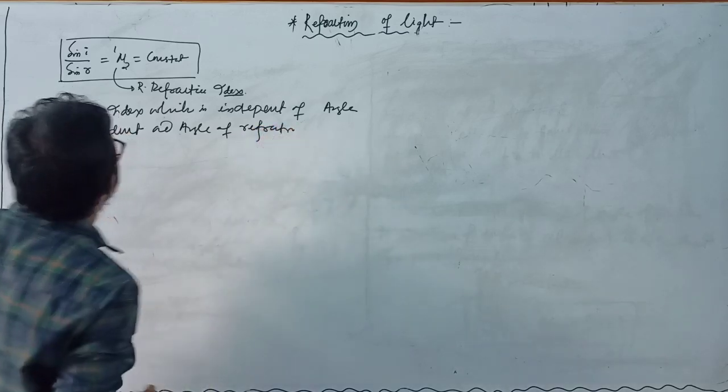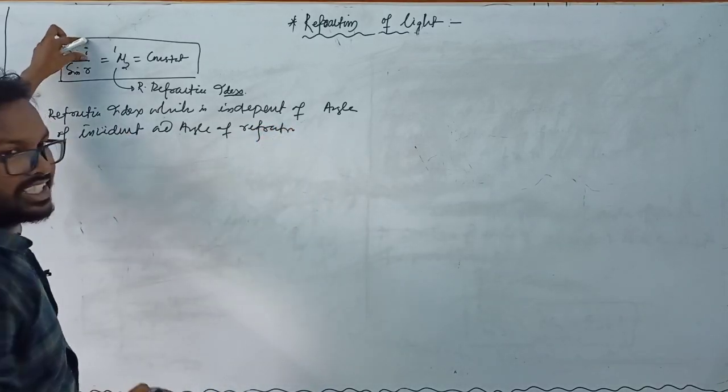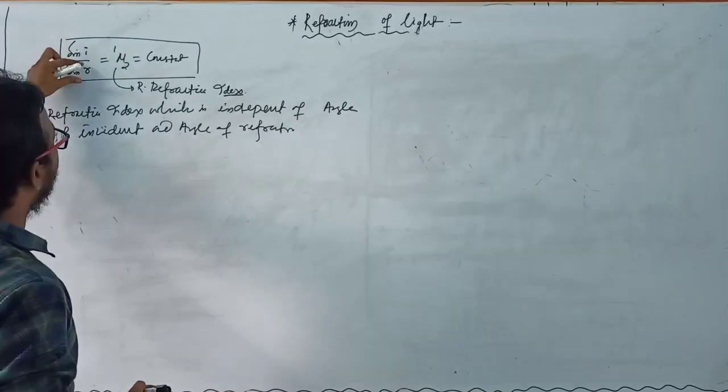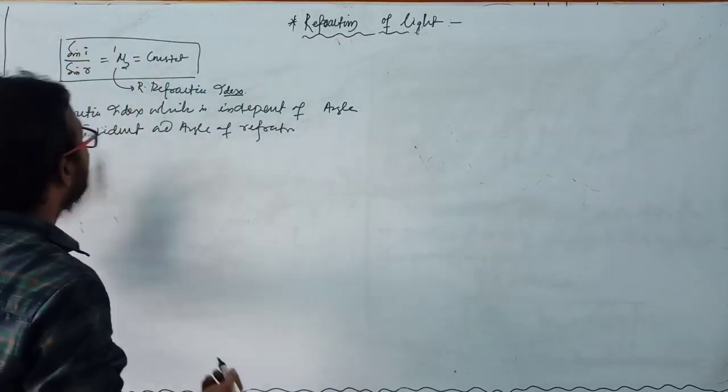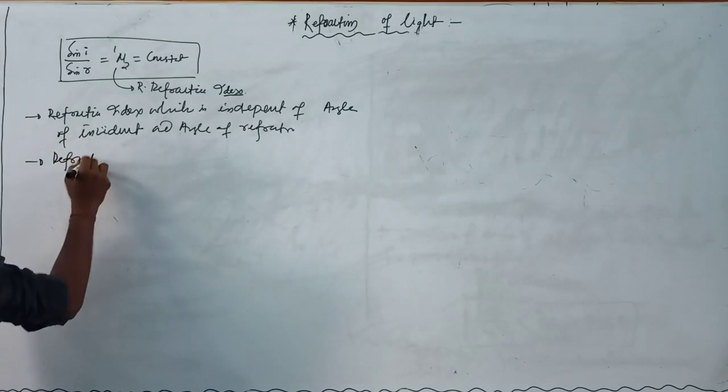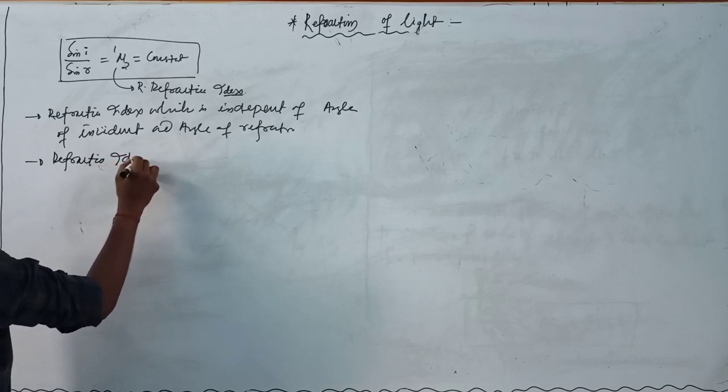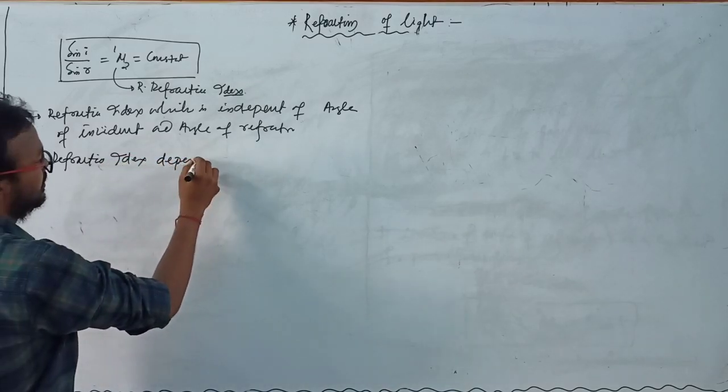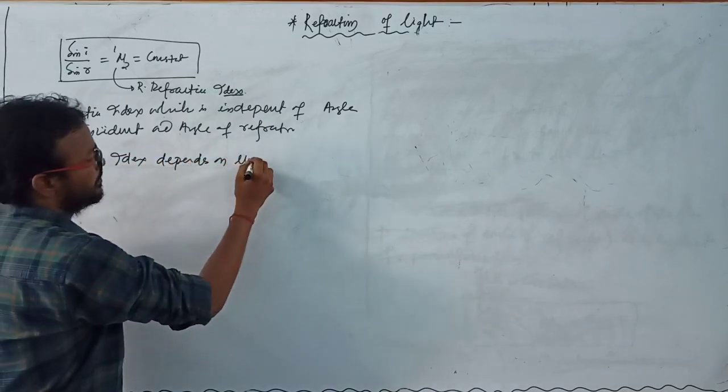Why? Because if the angle of incidence increases or decreases, the angle of refraction respectively increases or decreases, and at that time the ratio is a constant quantity. So the refractive index depends on